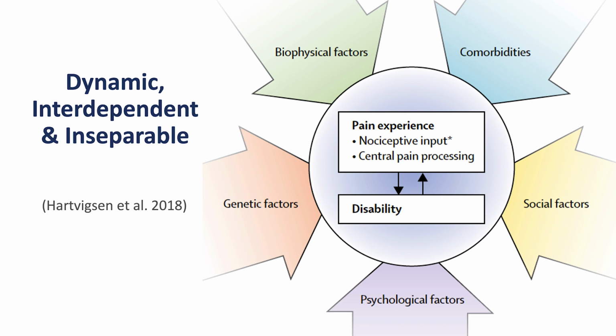Furthermore, researchers, clinicians, and patients alike must understand that these variables are dynamic, interdependent, and inseparable. To do this, we must be thorough, communicate, take our time, develop a trusting relationship, rule out sinister pathology, reassure, educate, and work with the patient to provide rehabilitation.